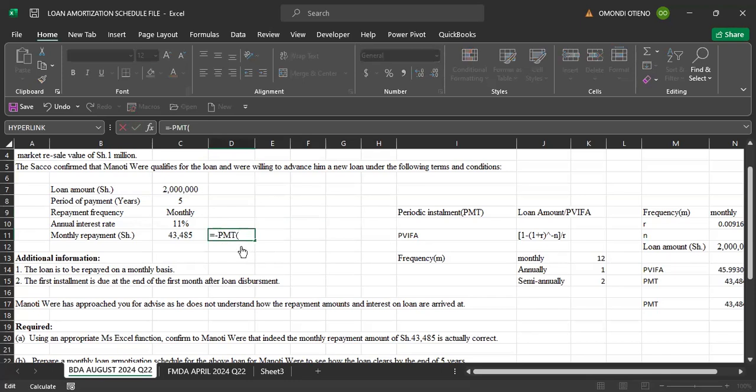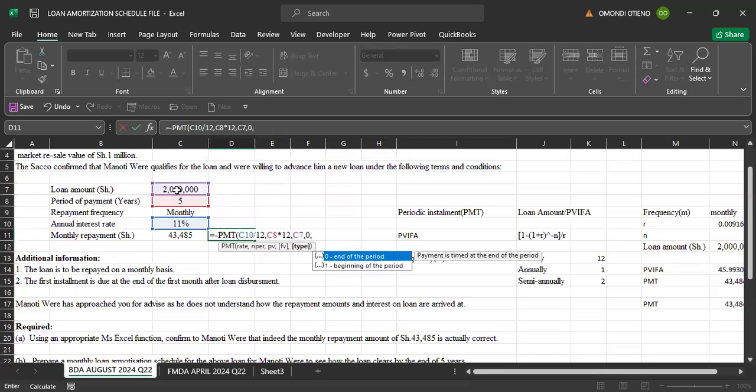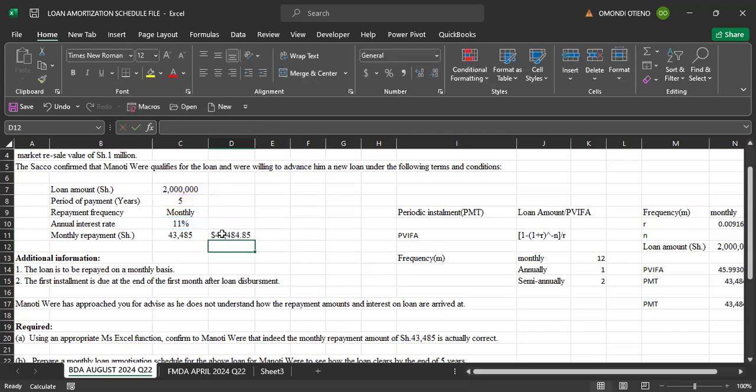So when you come here, rate: we are given an annual rate, but this is done on a monthly basis. We divide by the number of months in a year, or we divide by frequency. Number of periods: it is done for 5 years, but every year has got 12 months. Comma, present value is the loan amount, future value 0, and it is done in arrears. If it is done in arrears, then it's at the end of every period, at the end of every month. If we do that, you'll be able to get what was proposed here as the monthly repayment.